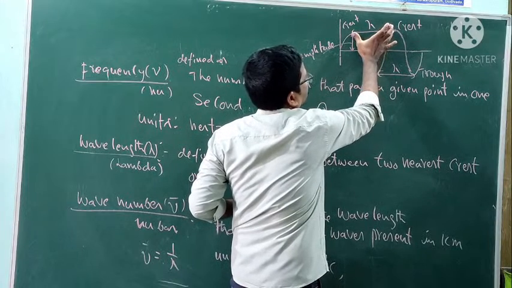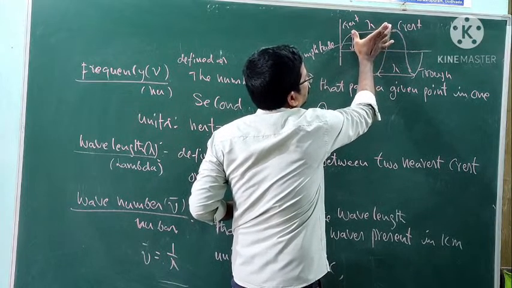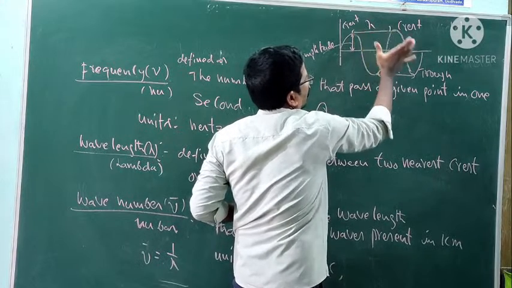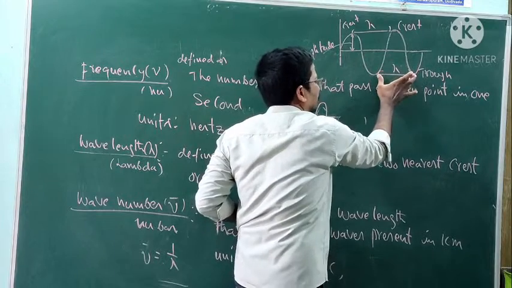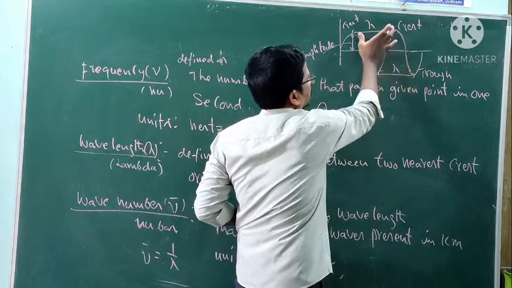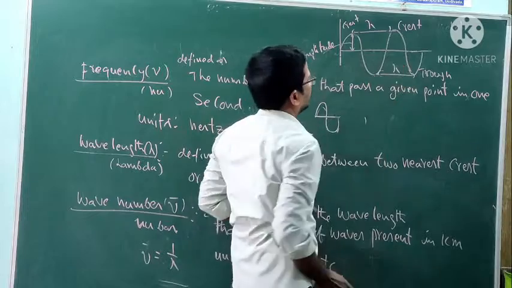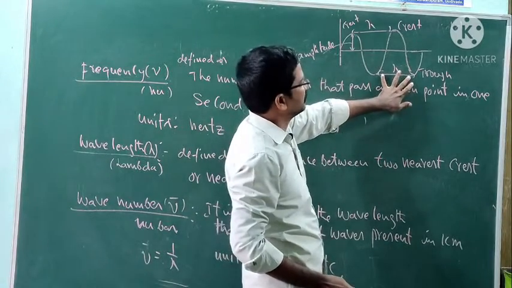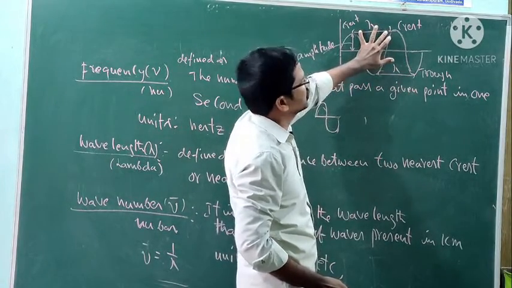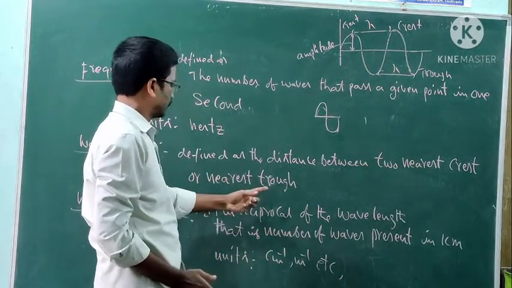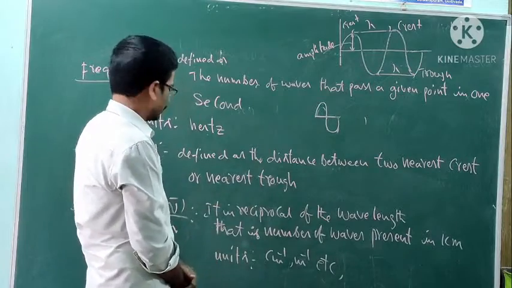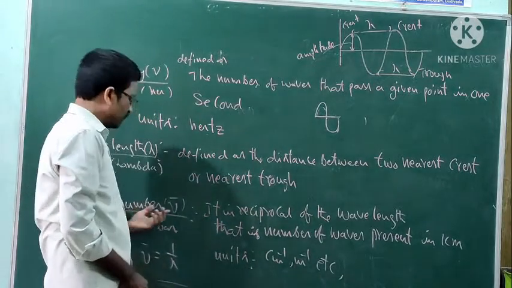The distance between two subsequent crests or the distance between two nearest troughs is lambda, known as wavelength.